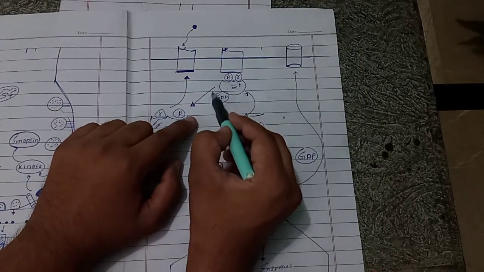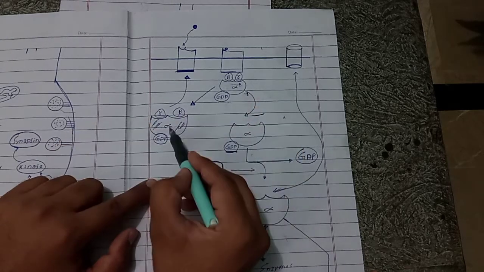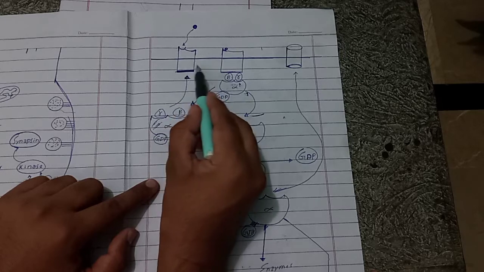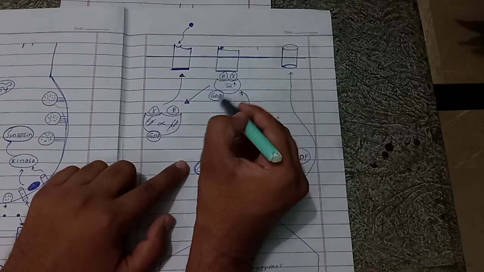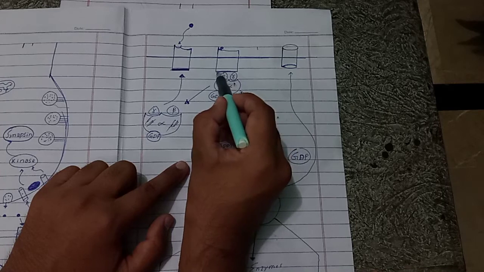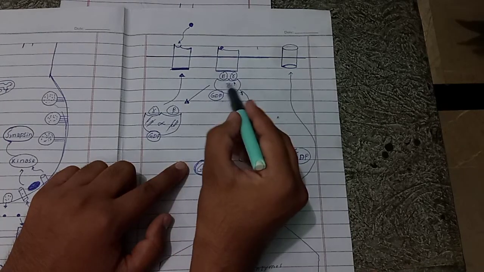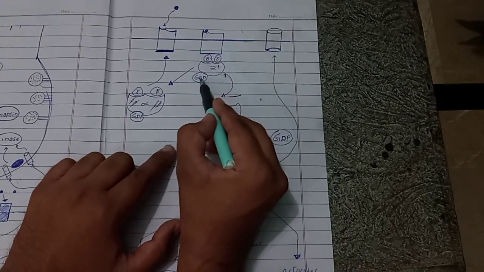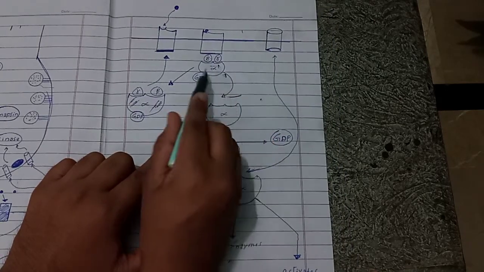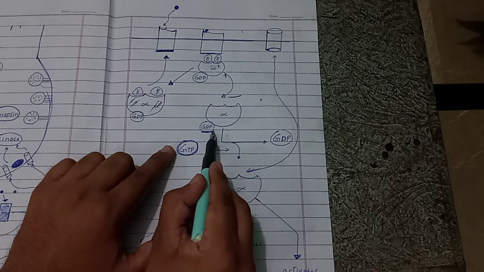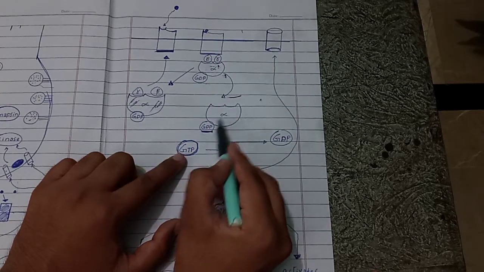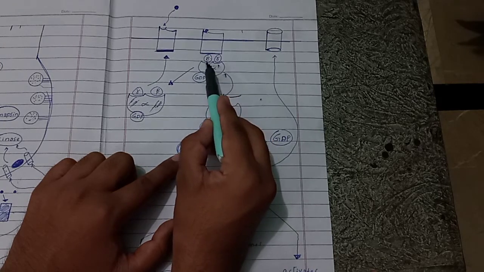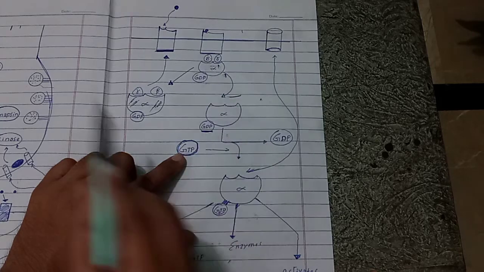See here, this G protein complex, which was previously free, after the exposure of the binding site on the intracellular component of the metabotropic receptor, is bound to the binding site. After the binding of the G protein complex with the binding site, the alpha subunit along with guanosine diphosphate is separated from the complex. See here, this alpha subunit along with GDP has been separated from the complex, but the gamma and the beta subunits are still bound to the binding site.